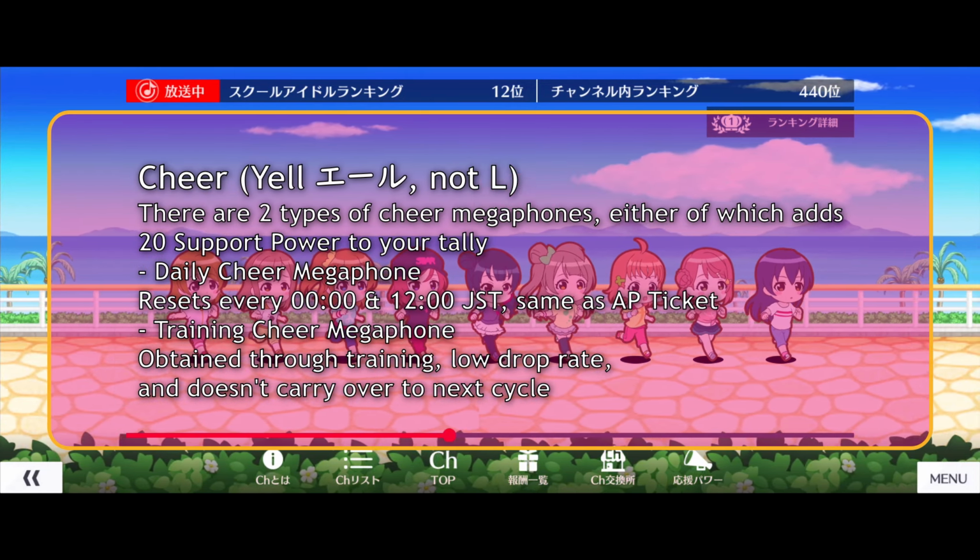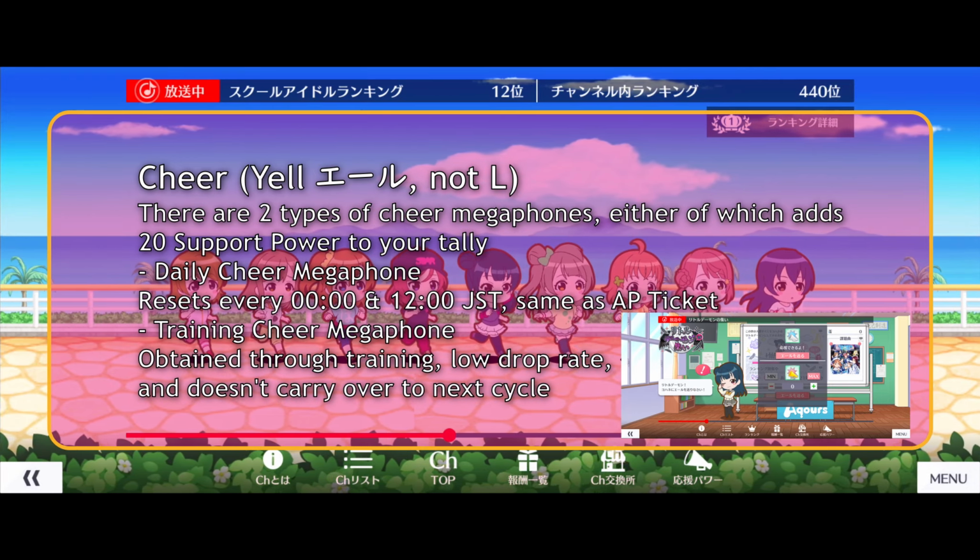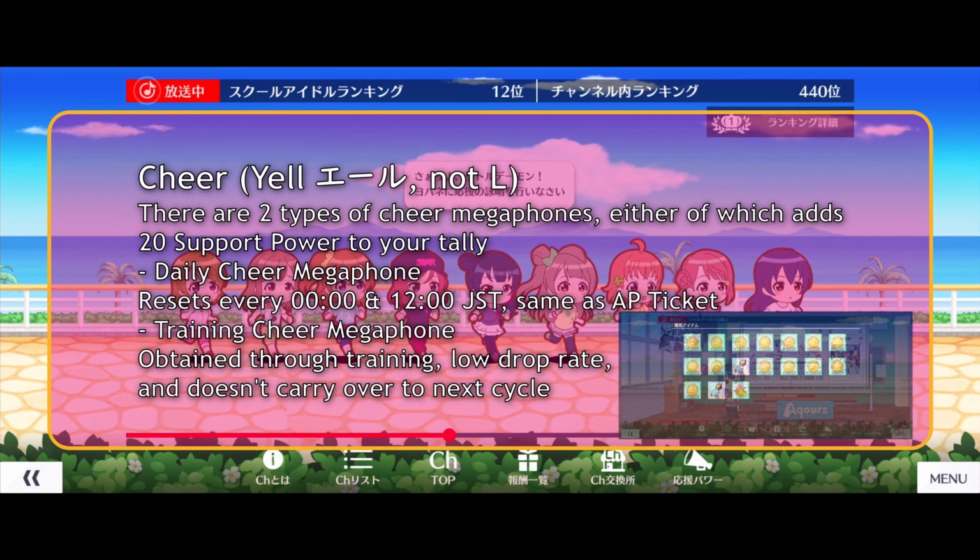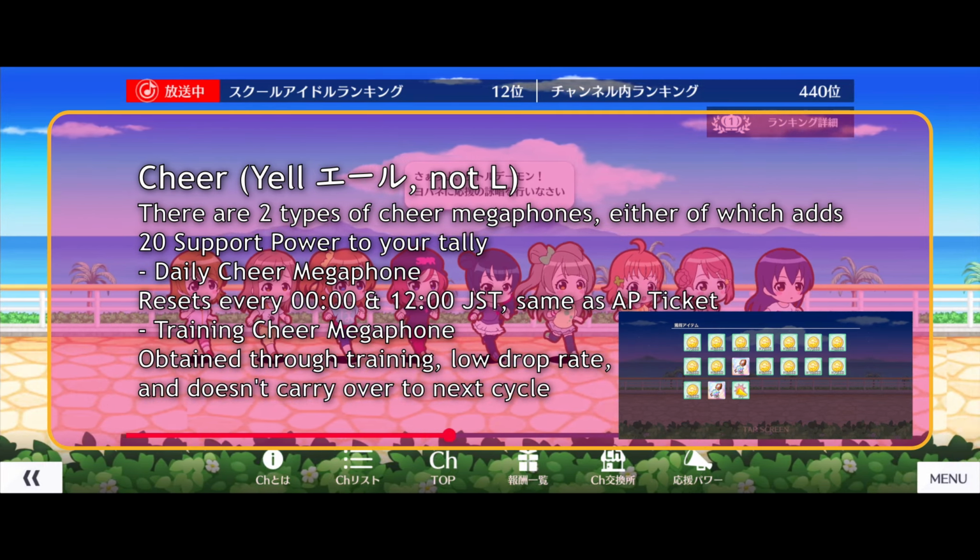The bottom one can be obtained during training camps, though with a quite low drop rate. Note that you can't carry over these cheer megaphones to the next cycle, so it's meaningless to pile these up. Both types of cheer award 20 support power per megaphone, as well as give any item from this pool.